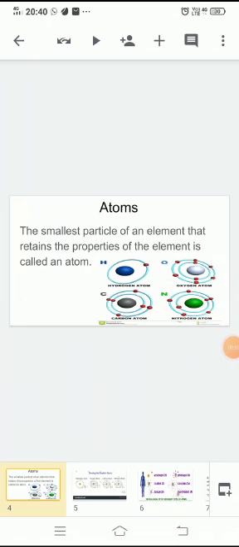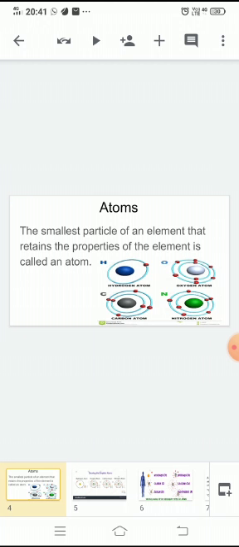The smallest particle of an element that retains the properties of the element is called an atom. Atom is the smallest indivisible unit. It retains the properties of the element. Every element is made of many small particles that are atoms. Everything that you see around you is made up of atoms. Examples: book, note, chair, table, pencil, all are made up of atoms.